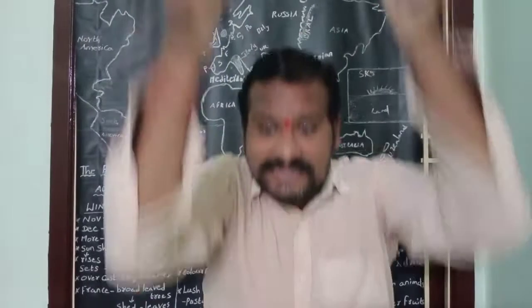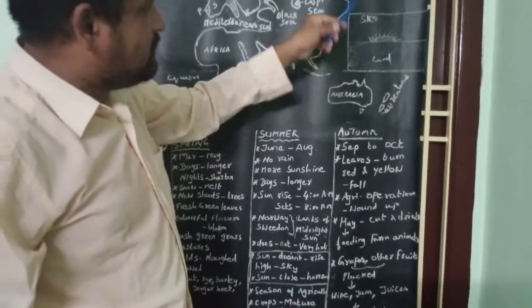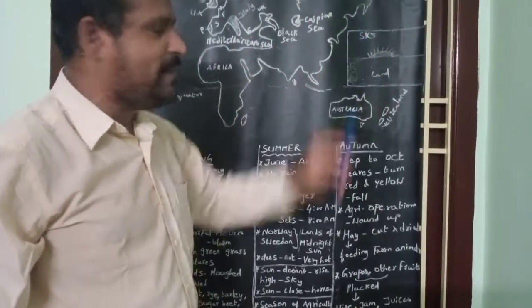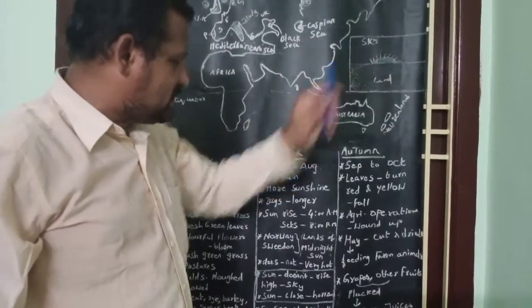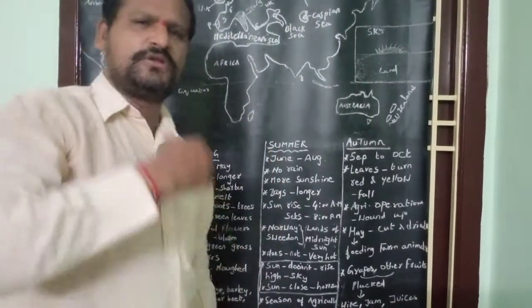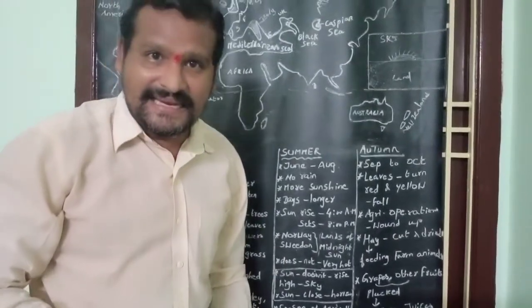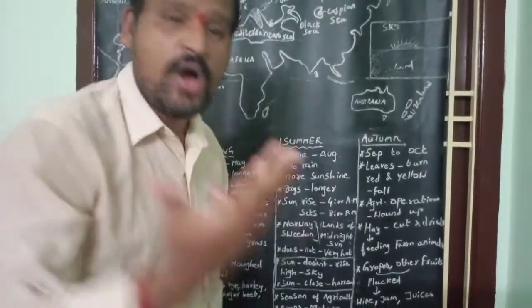When sun rays fall directly, India gets very hot. In the case of Europe, the sun is in the horizon, that means the sun appears where the land and sky meet. So when the sun is in the horizon in the Europe continent during summer season, throughout the day sun rays fall slantingly. Yes, sun rays fall slantingly, so the Europe continent doesn't get very hot.